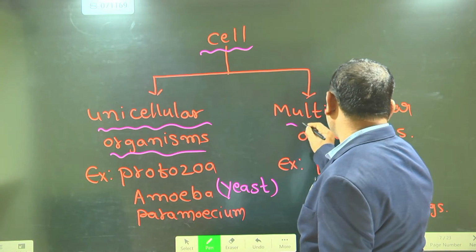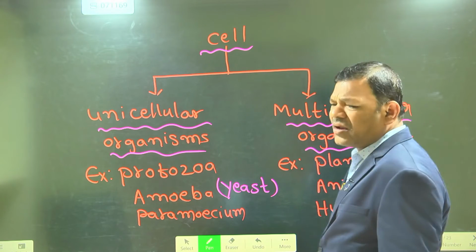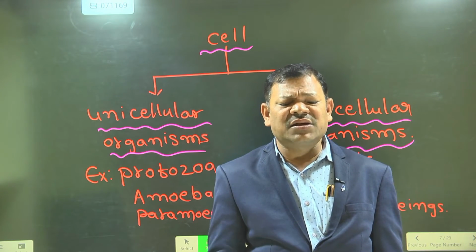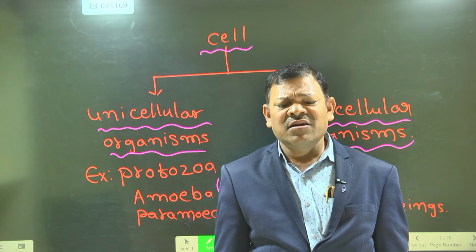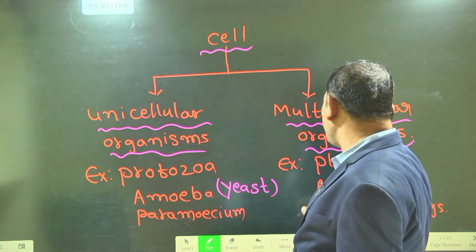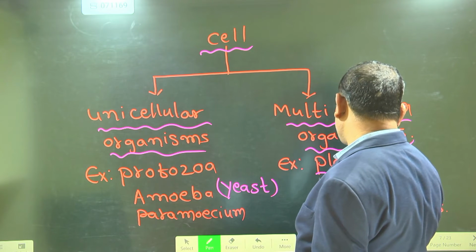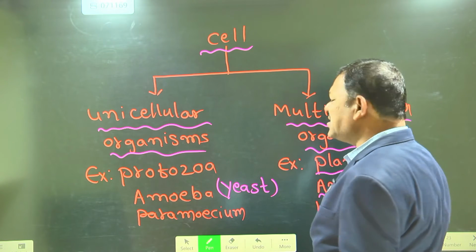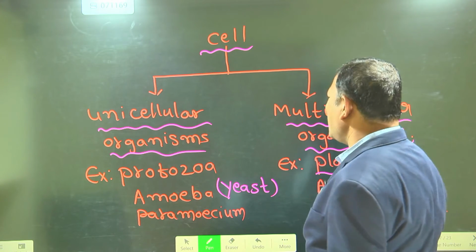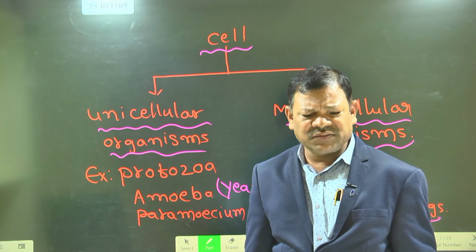Multicellular organism. What is the multicellular organism? Multicellular organisms are organisms that are made up of more than two cells. Multicellular organism examples: all the plants, all the animals, all the human beings are examples of multicellular organisms. Yes or no? Yes, sir.